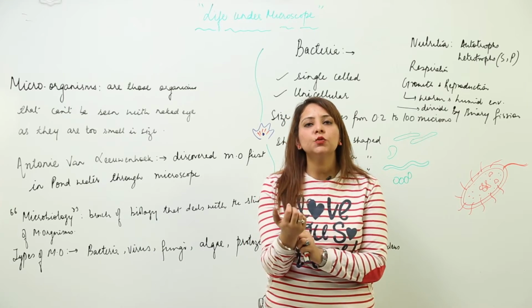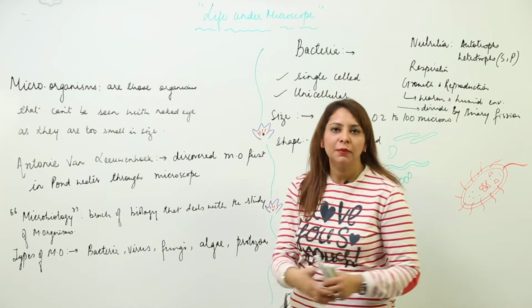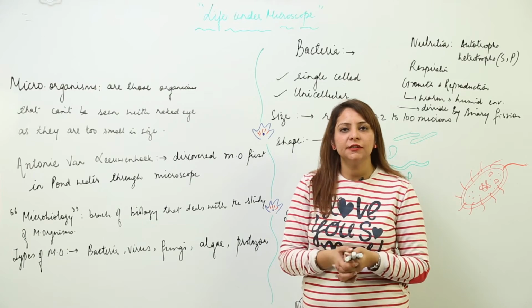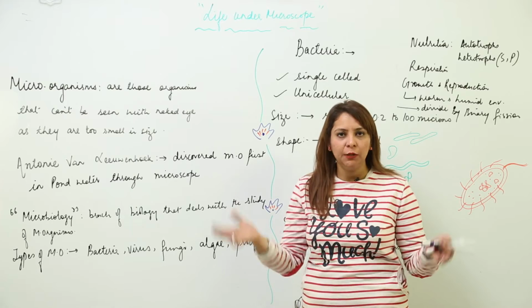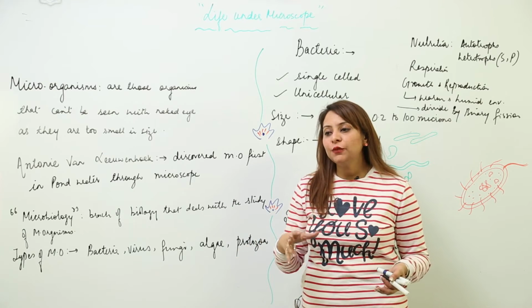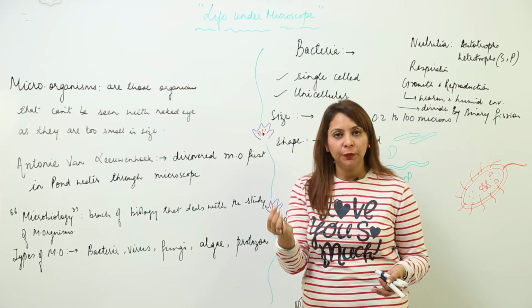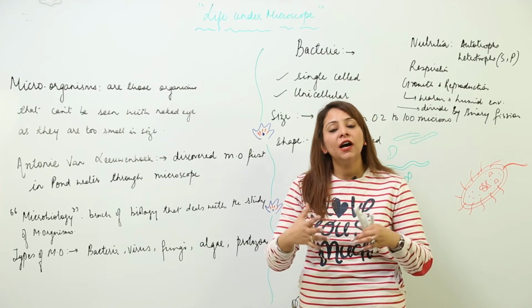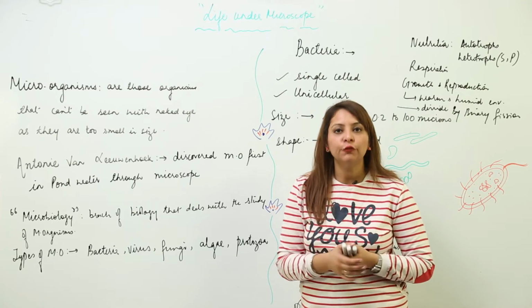Now we are going to start with a unit that is the life under microscope. See, there are a variety of organisms ranging from very minute to very big, as you can see. We have very tiny microscopic bacteria, and if we compare to a big, huge elephant, they are all categorized under the category of organisms.